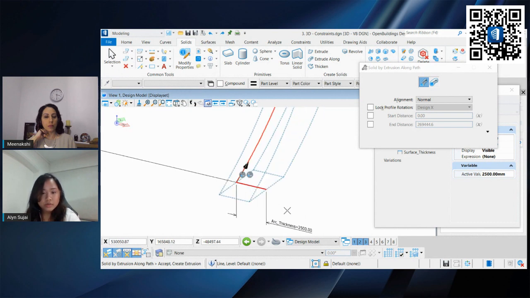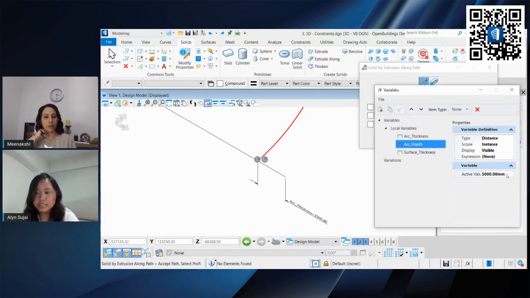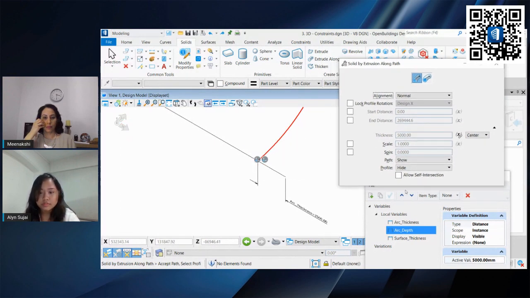So if I go back one step, if you look at arc depth, this is the thickness, which means that since we use thickness of center, it will be 2500 millimeters away from this point. So let me apply it again. So this right here is 5000. This is 2000.